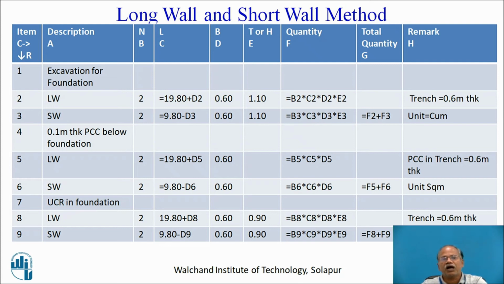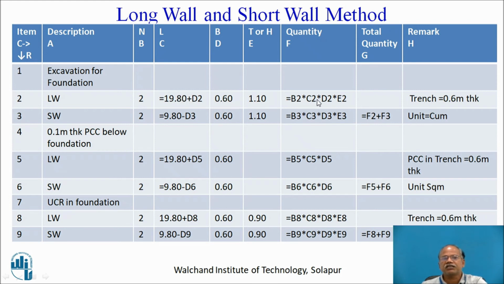How it is derived in terms of the length is by pressing a function key, that is by pressing equal to in the cell and writing 19.80, that is the respective center to center distance, plus the width of the wall in foundation being 0.60, that is added. Remember, here I have taken this particular dimension by clicking over here. This is D column, in that this is the second row, and therefore I have written plus D2. This will take care of directly returning the value over here.